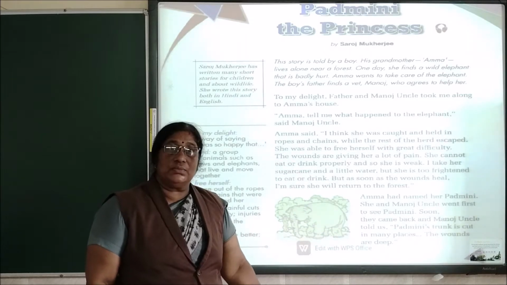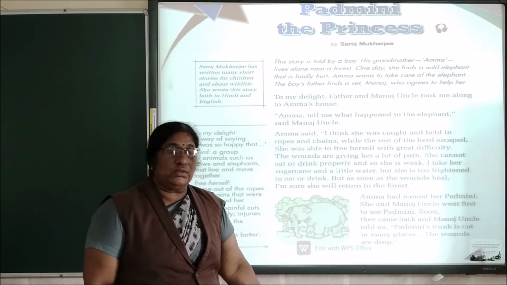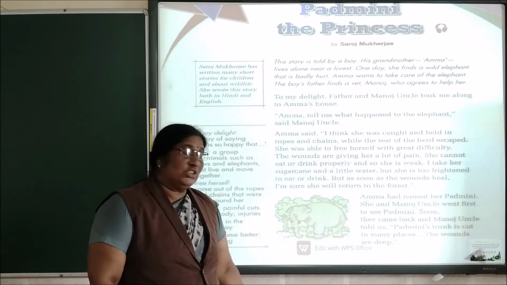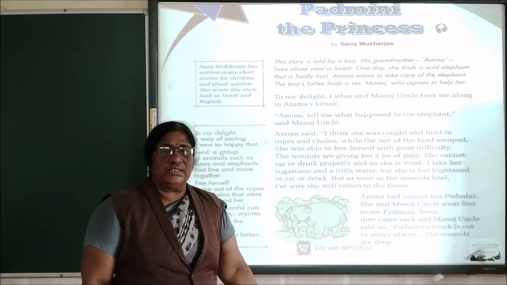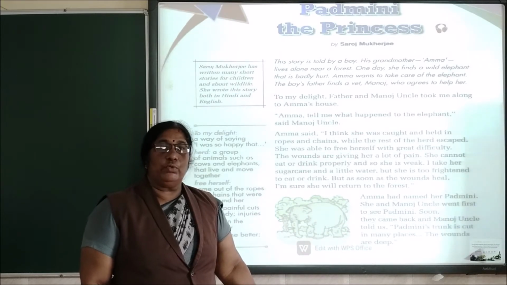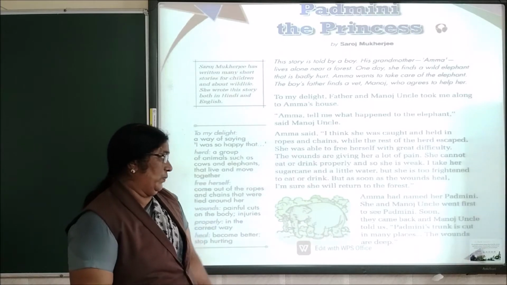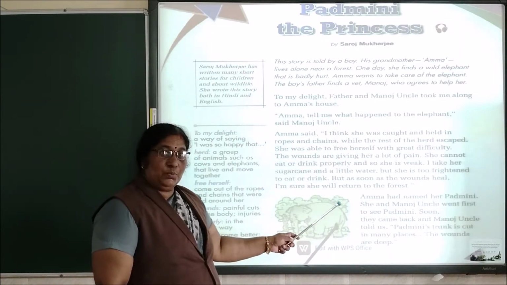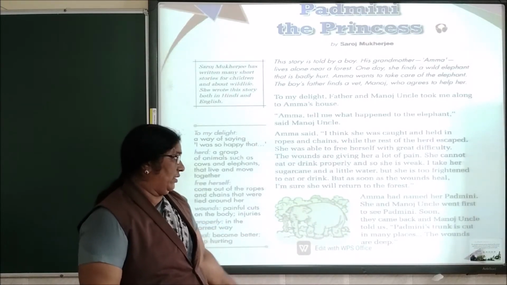Amma gave her some sugar cane and a little water, but the elephant was too frightened to eat or drink. But Amma hoped she would be alright and would return to the forest soon. Now, let us move to the next paragraph.